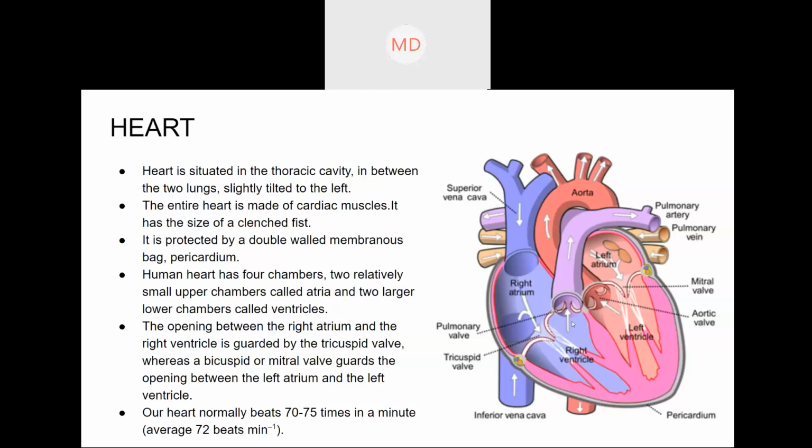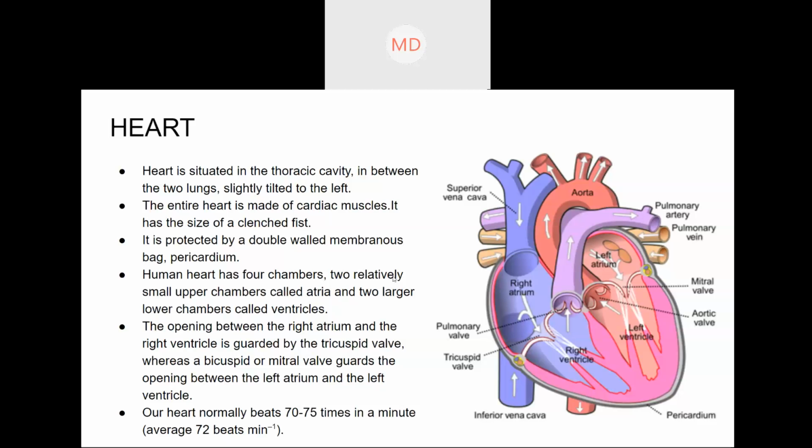Then come the arteries. This artery and this vein. What is the function of this artery and vein? Normally, just don't look at the pulmonary artery, just those blood vessels we talked of. Artery and vein are blood vessels. So what is the difference between an artery and a vein?